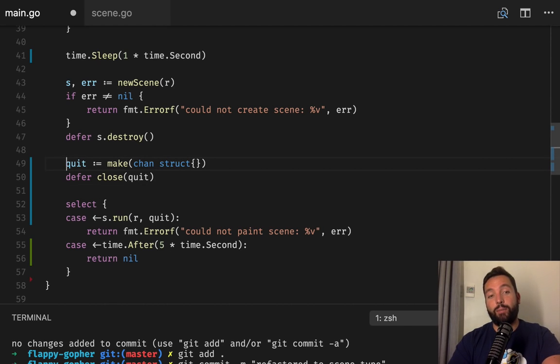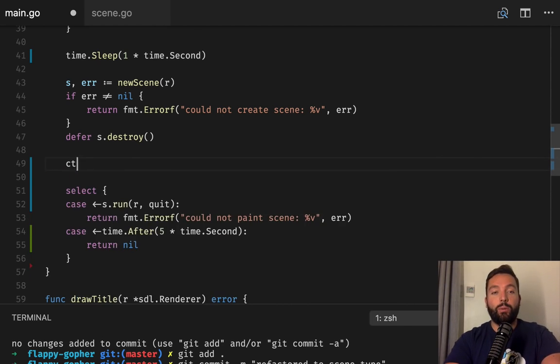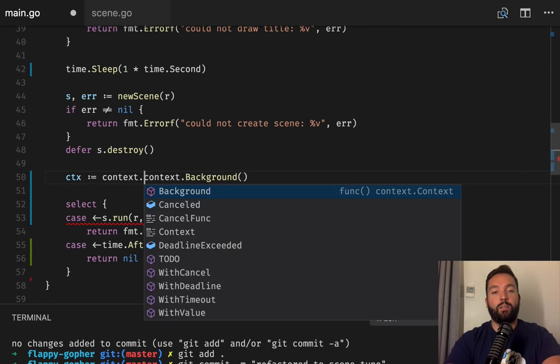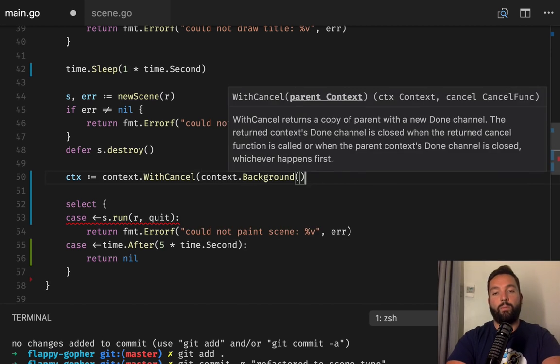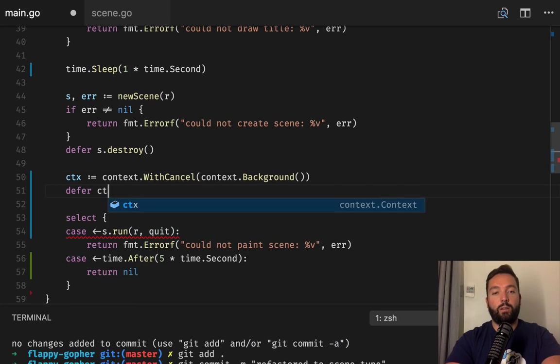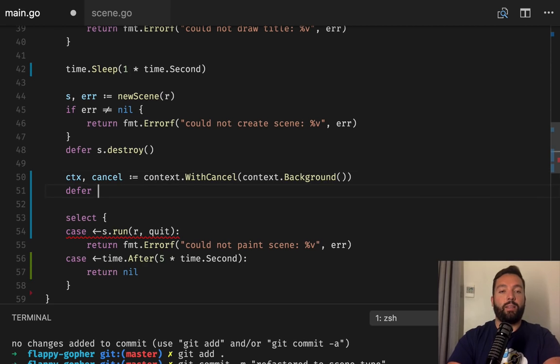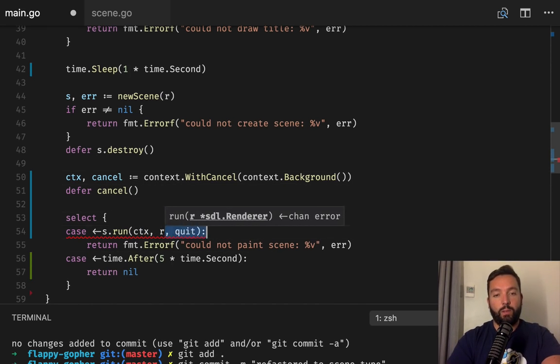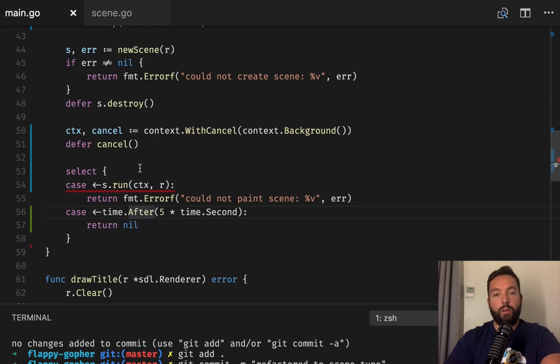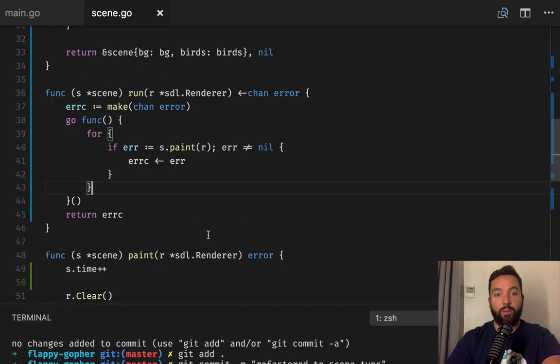Actually, you know what? Instead of doing that, we're going to do a context. So context background and context with cancel, and we're going to defer calling that cancellation, and we're going to pass that context. So now after 5 seconds, we will actually call cancel, and that cancel function will cancel the rendering.